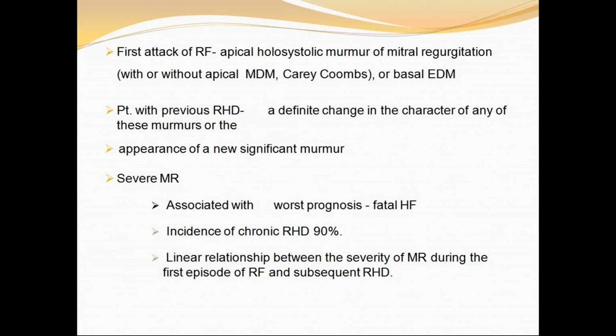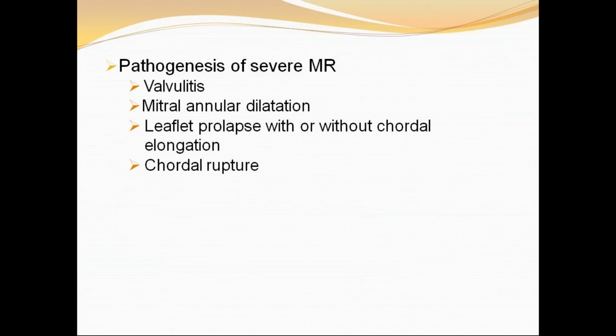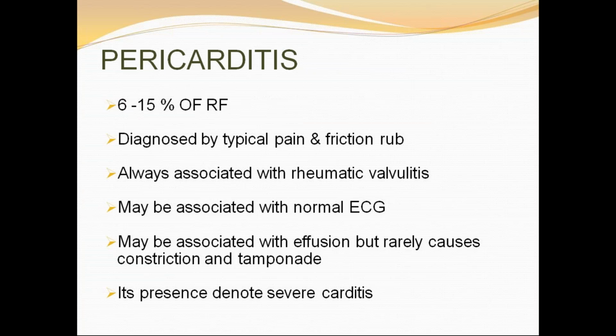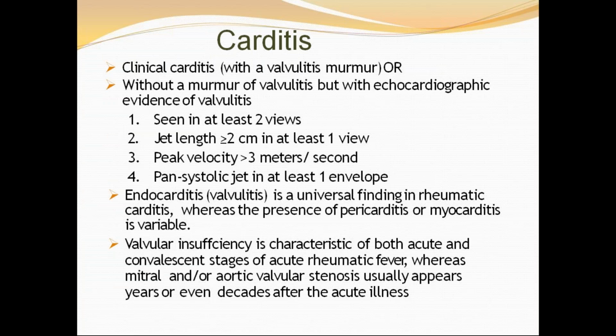So these are all the things we already discussed. Severe mitral regurgitation could be due to valvulitis or mitral annular dilatation, chordal rupture, leaflet prolapse with or without chordal elongation. Pericarditis is only 6 to 15%, very less likely. It is usually diagnosed by typical pain and friction rub, always associated with a rheumatic valvulitis, may be associated with a normal ECG, may be associated with effusion, but rarely causes any constriction or tamponade. Its presence usually denotes a severe form of carditis.